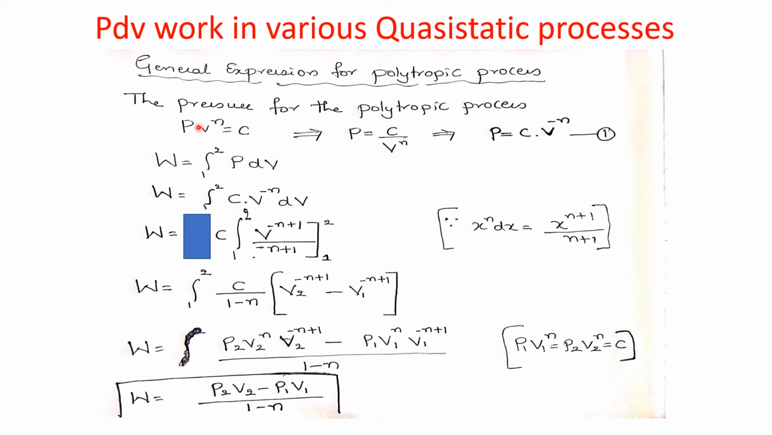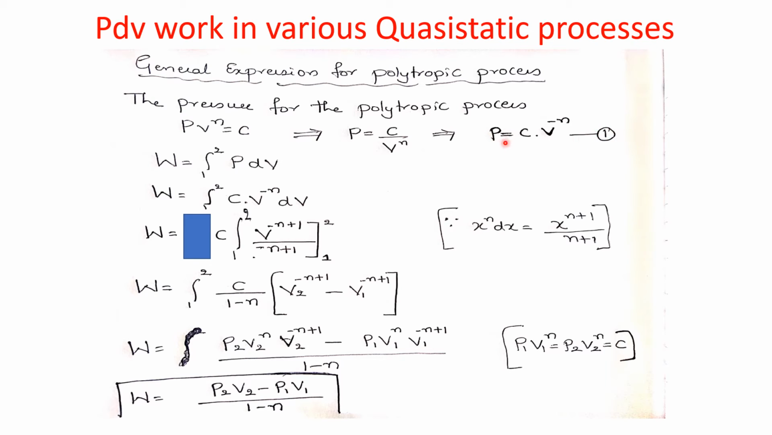I have taken P outside here. So now P equals, I will take this denominator to the numerator. Then this will be C into V to the power minus n. Here in the denominator it is V to the power n; if I take this to the numerator, then this will be V to the power minus n. I will call this equation 1.